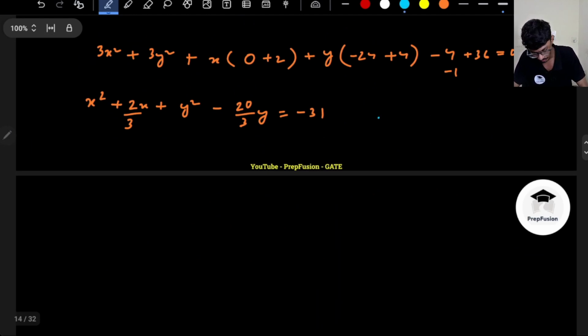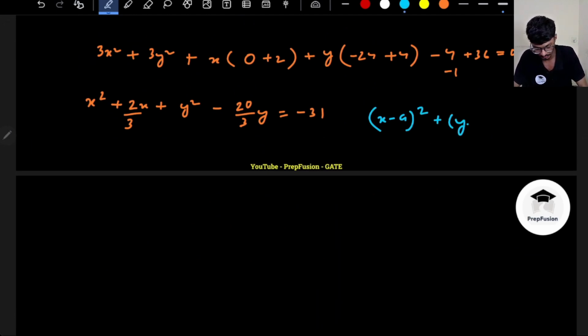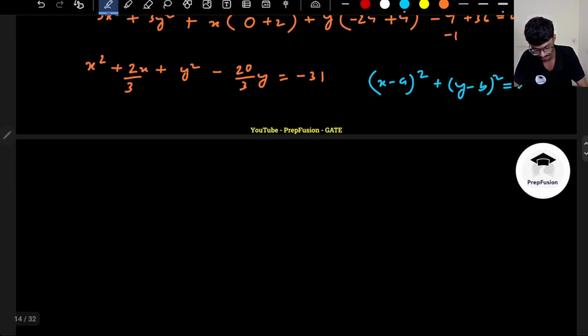Okay, so now I will use the simple formula, that's why I am telling you can solve with basics. This formula everyone knows: x minus a whole square plus y minus b whole square equals r square. So here the center is (a, b), and the radius is r. Okay, so we'll try to convert into that form.